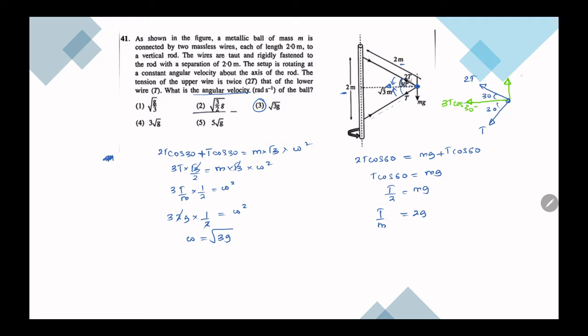In this direction you get 2t sin 30, t sin 30, and we also have mg. Okay, so this force is acting as the centripetal force over here. These forces should balance each other. Okay, that is what I have calculated here.